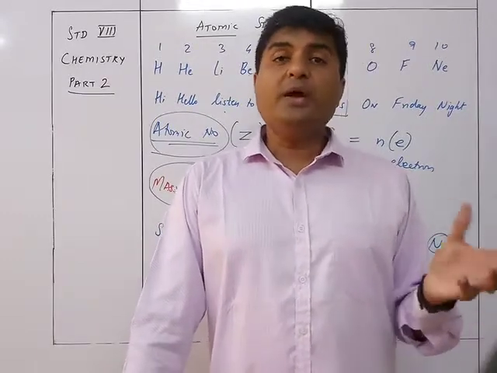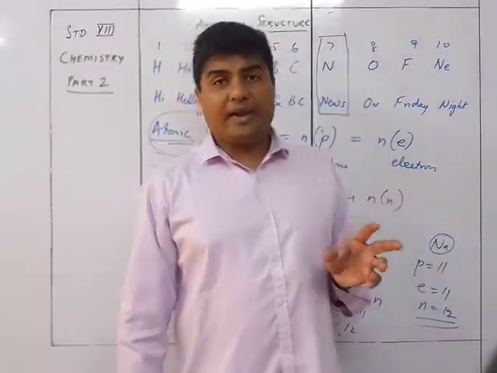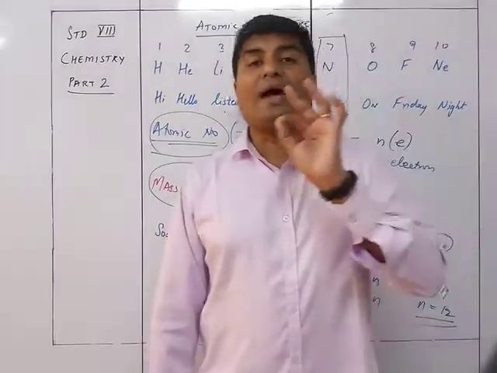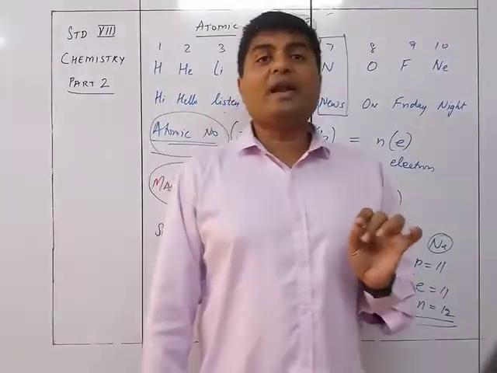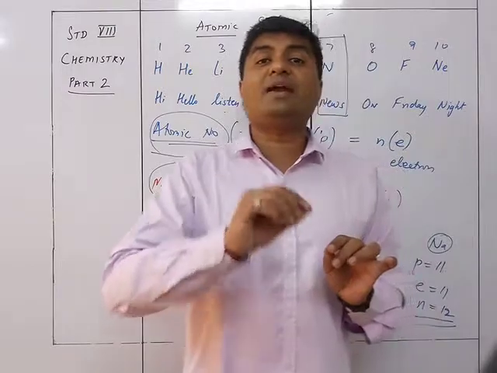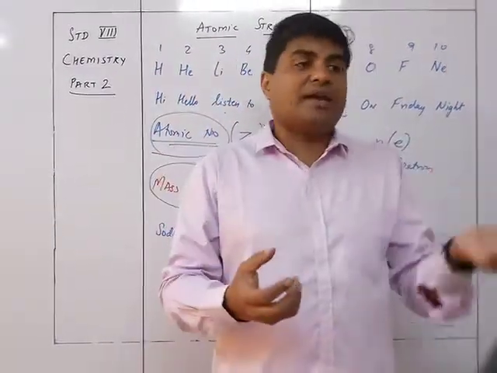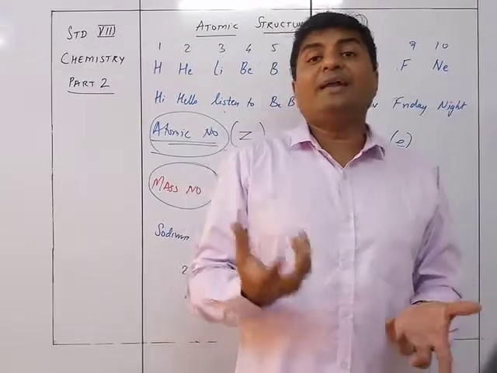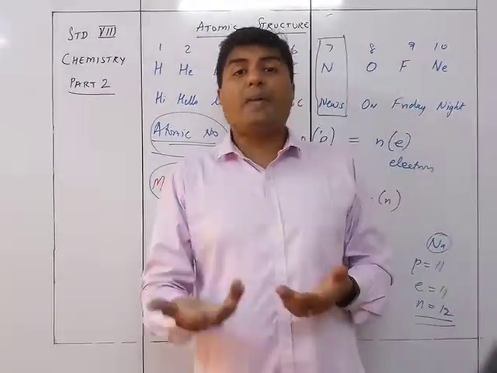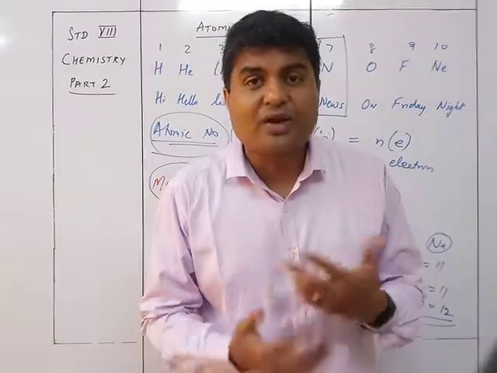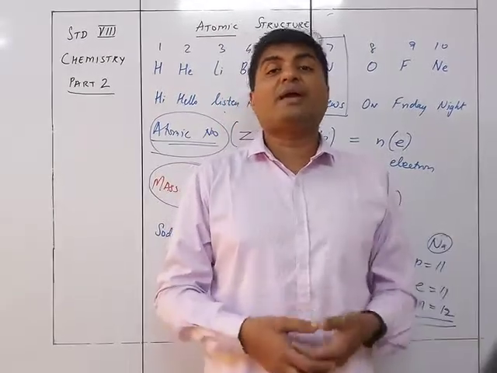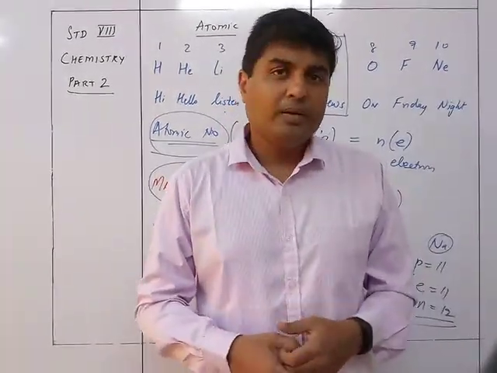So this way you get the atomic weight as the relative atomic weight. Why is it relative? Because it is related to hydrogen. It is not a direct value. It is not that it is so many grams or so many kg, it is not like that. It is a value which is in comparison to the atoms of hydrogen. That's why we are calling it a relative atomic weight.